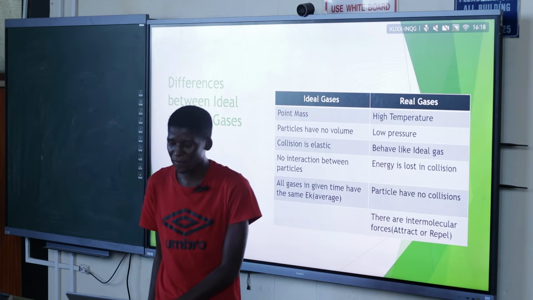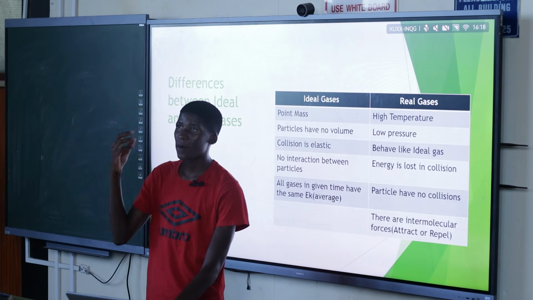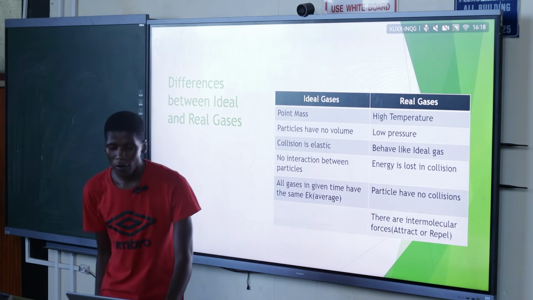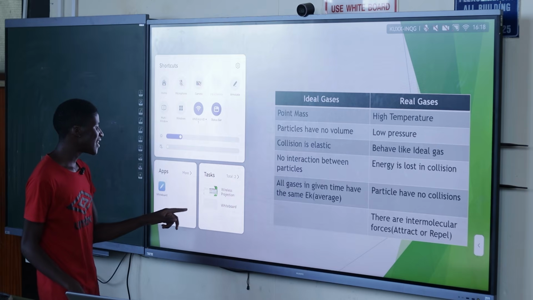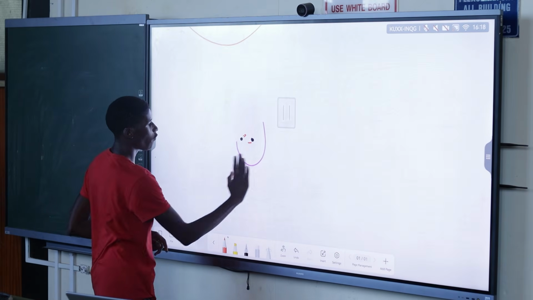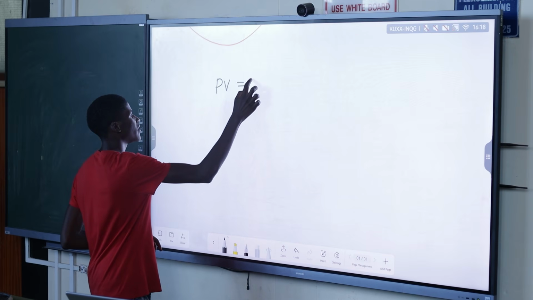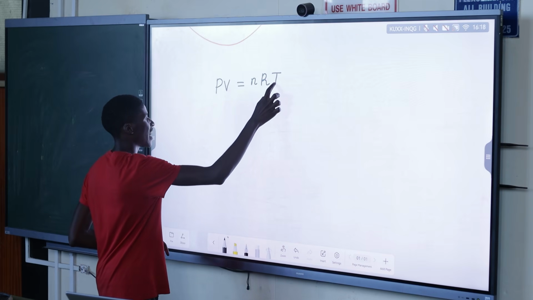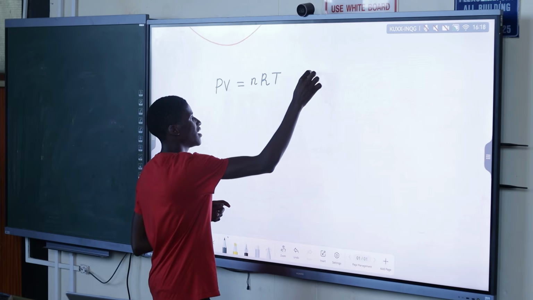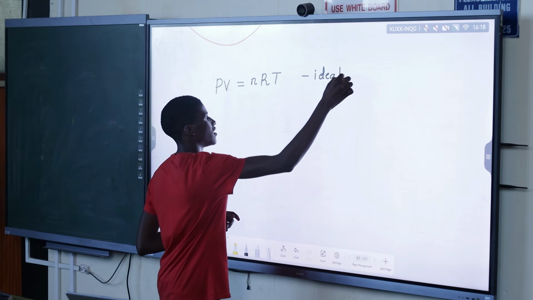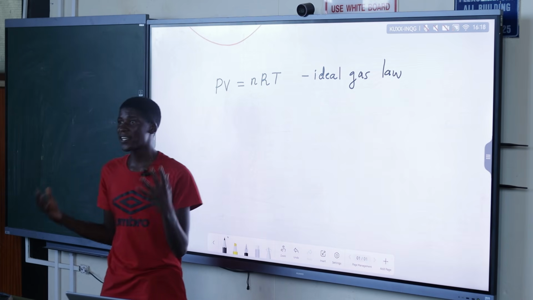Yeah, so that's just the differences in the macroscopic or bigger picture of our ideal gases. So from this, we already know that we've got an ideal gas law. The ideal gas law, which is a combination of all three laws, says that the pressure times the volume equals the number of moles times the gas constant times temperature. So this is the ideal gas law.